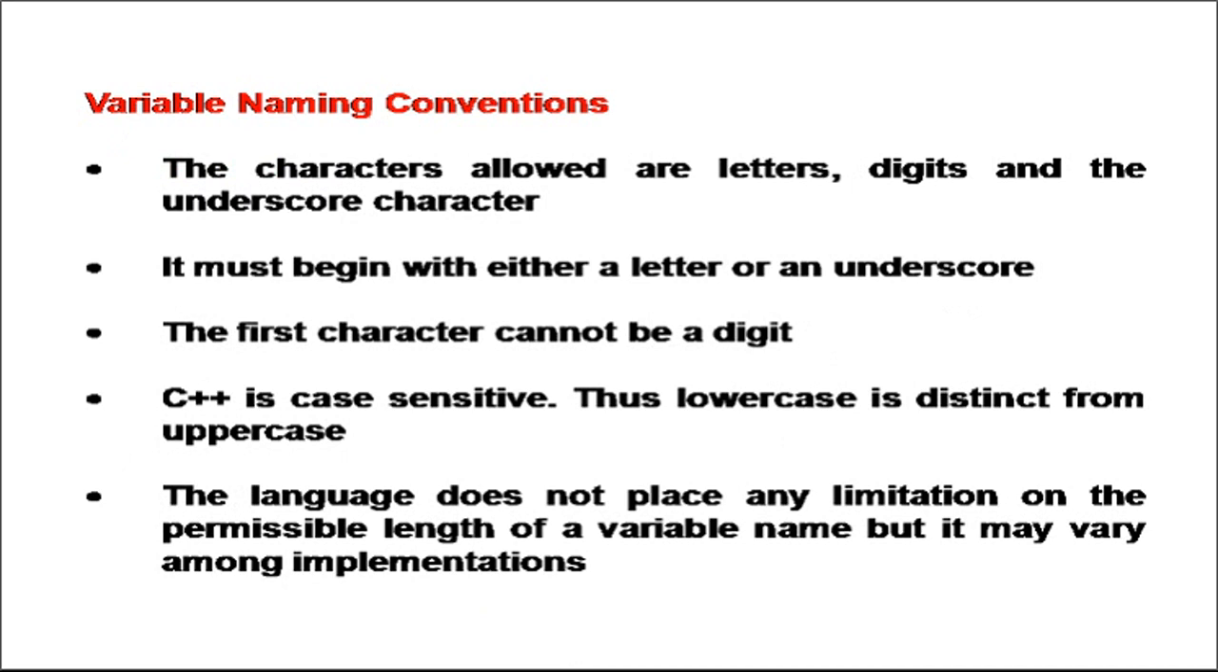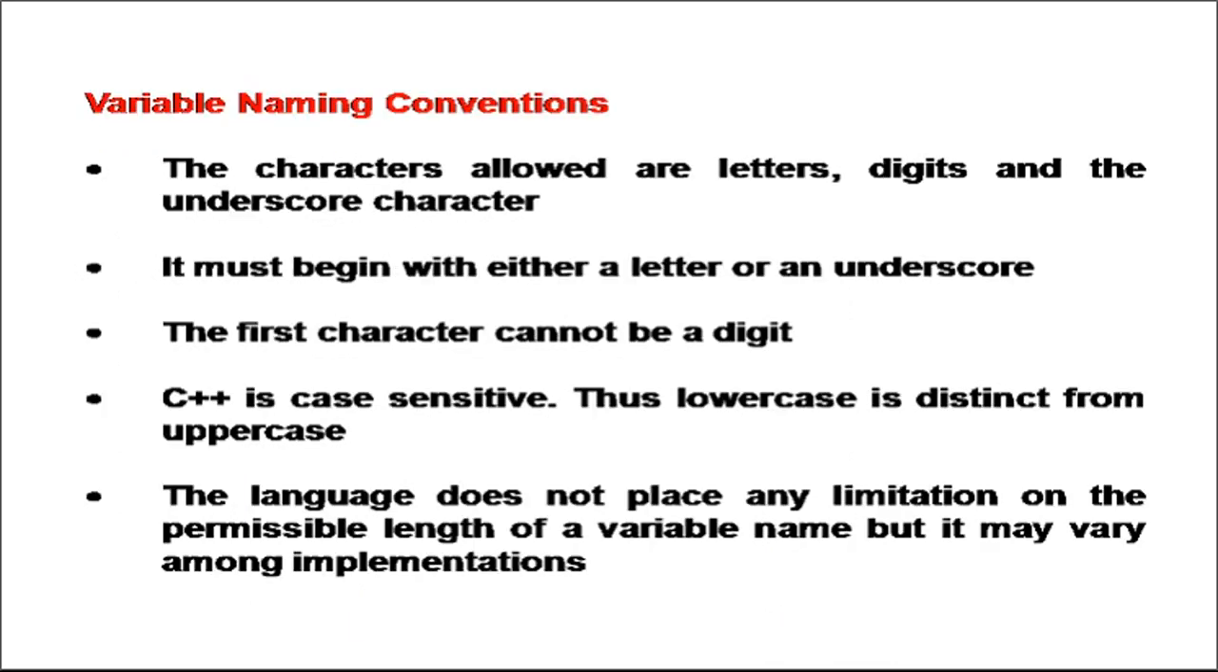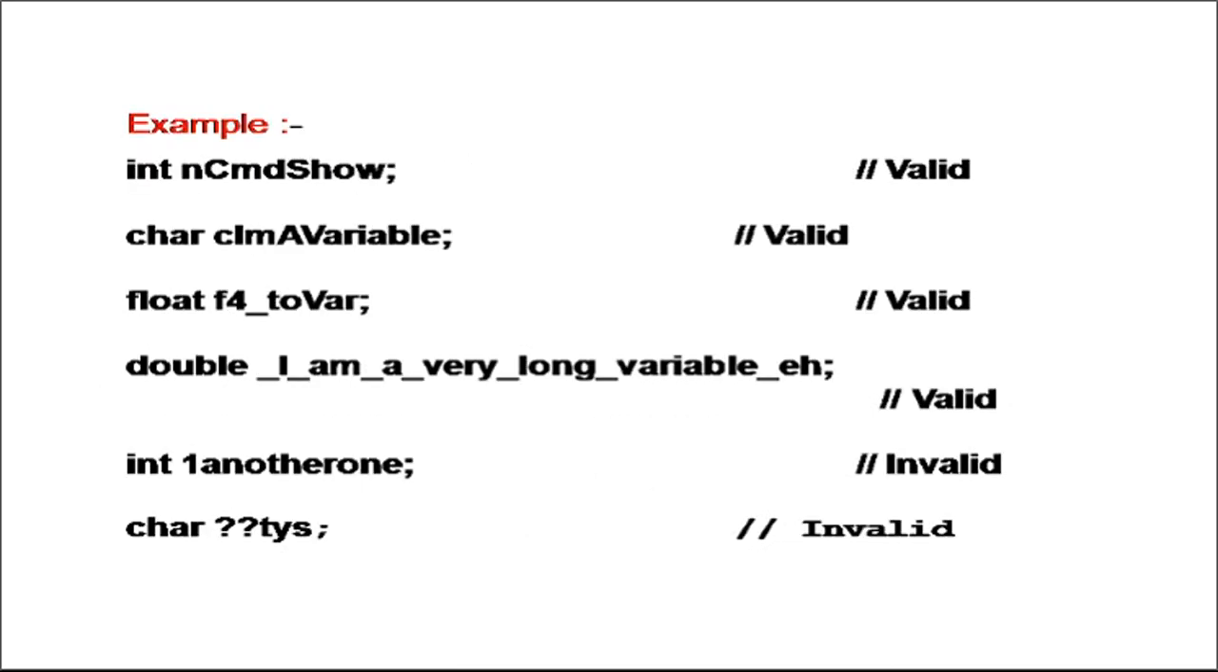See, the length of this variable is too much and it is starting with the underscore. Absolutely fine. A variable name should not start with a digit. It can start with an underscore. Then look at this, int 1another name, right? This is not valid because it is starting with a digit, 1. And the last, char question mark tys, is also not valid because it is starting with the question mark. So we can use only one special symbol, that is underscore. We cannot use any other special symbol. So these are some naming conventions that need to be followed while declaring variables.